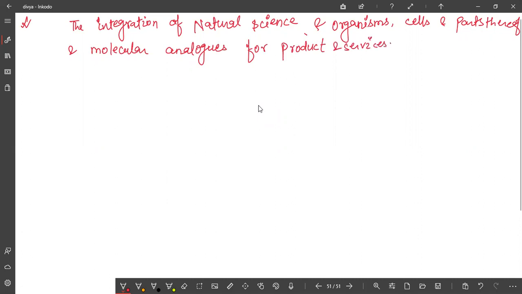So this definition, and I have written the elaborated form of this. Integration of natural science and organisms, cells and parts thereof, and maybe molecular analogs for products and services. Integration means combined form of natural science.